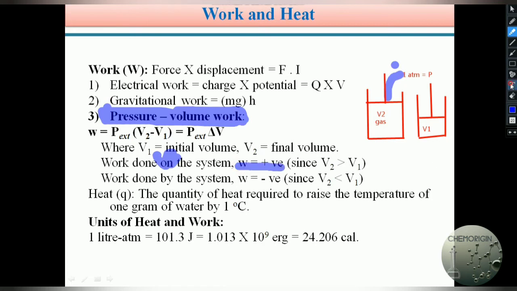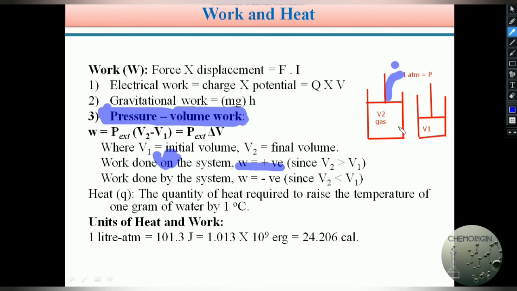Suppose the gas which is present in the cylinder is expanded from a volume of V1 to V2. You can assume this is V2 and this is V1. If the gas is expanded from a volume V2 to V1, what happened? The work is done by the system. Here the gas is expanded.